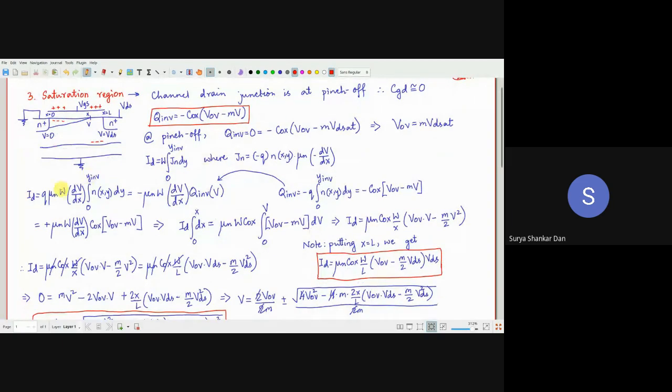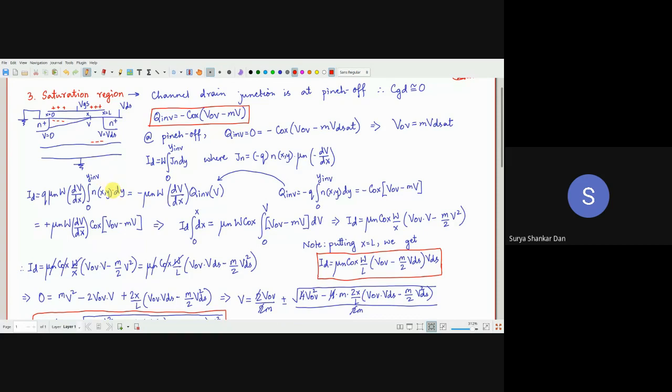Okay, so now what is the expression over here? ID is equal to this, minus and minus will cancel. Nice. Q mu n, this W, dv dx, and this integral is dy, right? So this dv dx will come in the front outside the integral, and we are left with this. Remember, n(x,y) is a function of y.